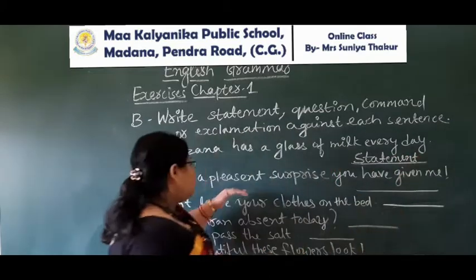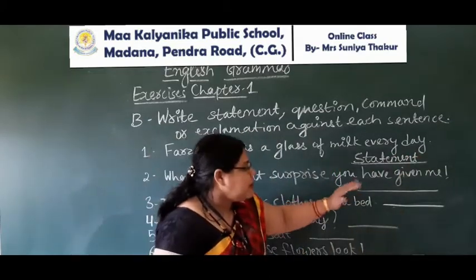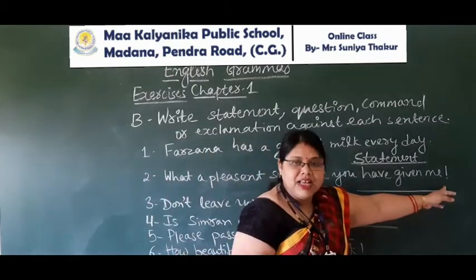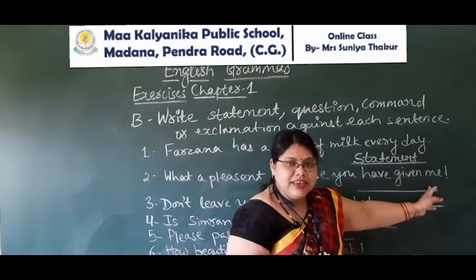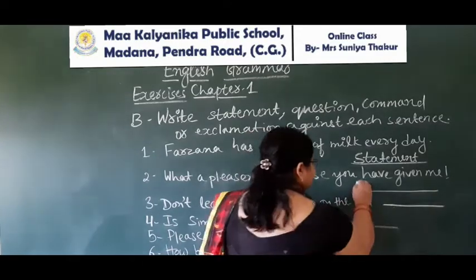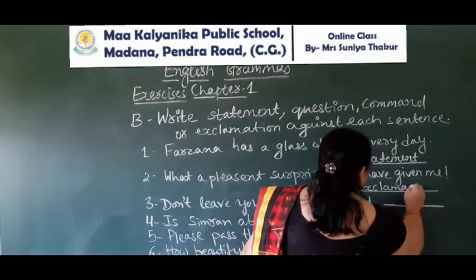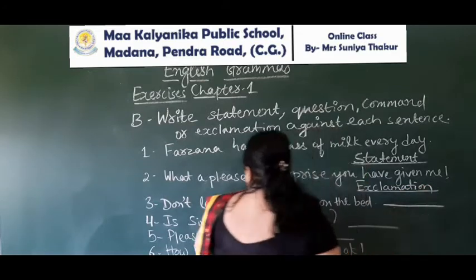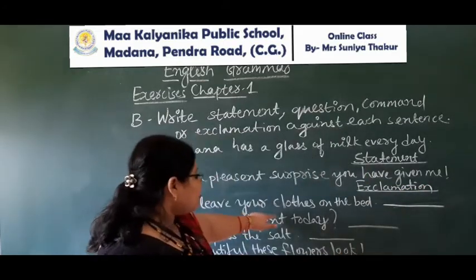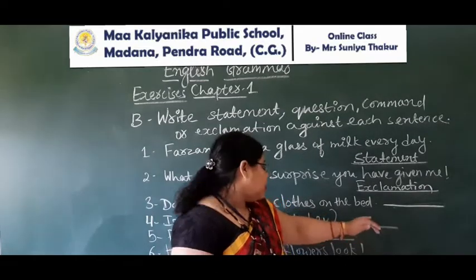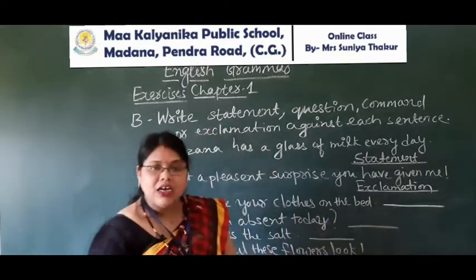Next question, what a pleasant surprise you have given me. Look at this exclamation mark. So, exclamatory sentence, we will write here exclamation. Next number, don't leave your clothes on the bed. It's a command.